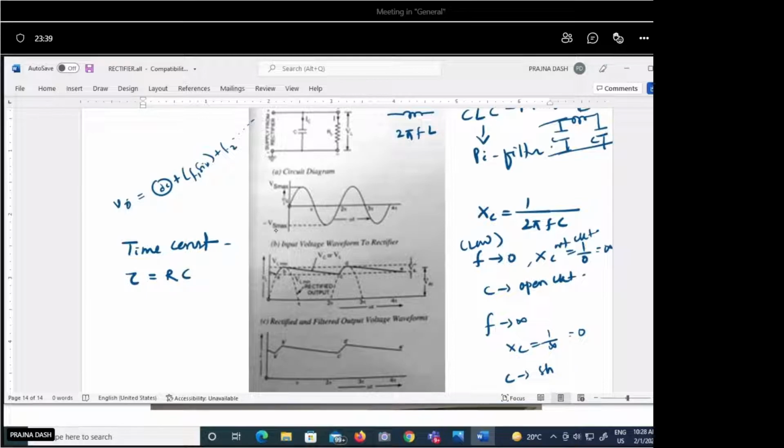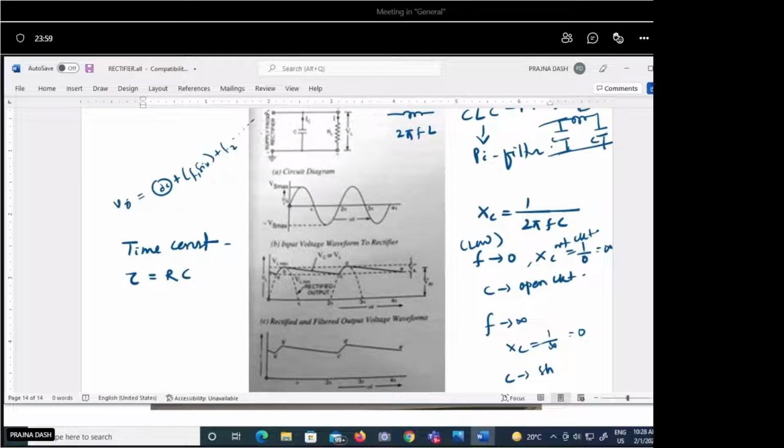We consider an ideal diode for the analysis. So from 0 to pi, for this cycle, the diode will be in the forward biased mode.